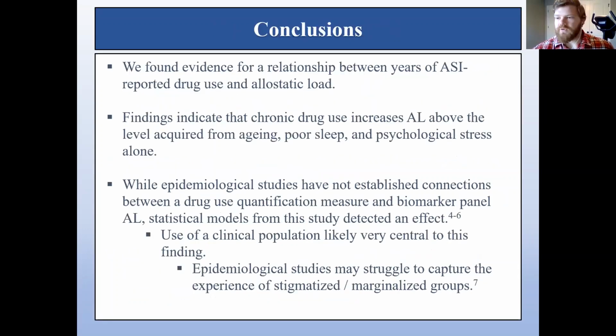Now, some conclusions that we can draw from this study. There is evidence for a relationship between ASI-reported drug years and allostatic load, such that cocaine and heroin and alcohol use may increase allostatic load over a lifetime beyond what is acquired from aging, perceived psychological stress, and poor sleep quality. It's important to note that epidemiologic studies have found no effects between drug use report measures and biomarker allostatic load. Clinical populations may be necessary for this observation, as epidemiologic studies may not accurately capture the marginalized experiences of people with SUD and really stigmatized groups in general.